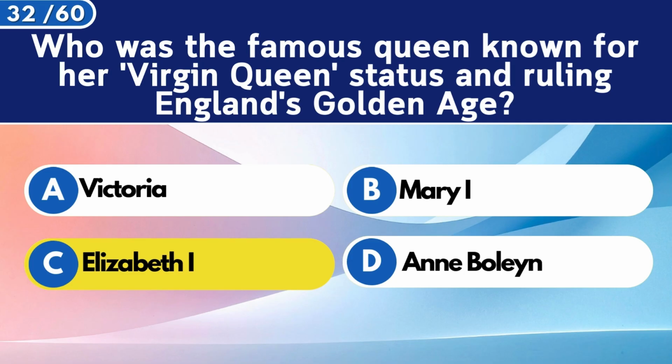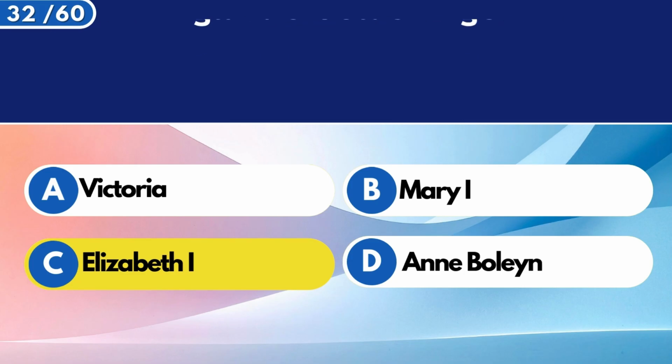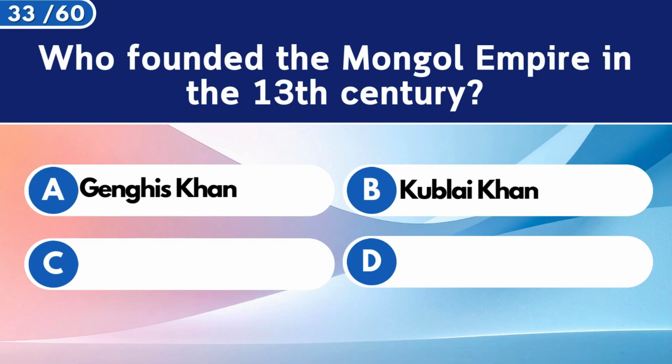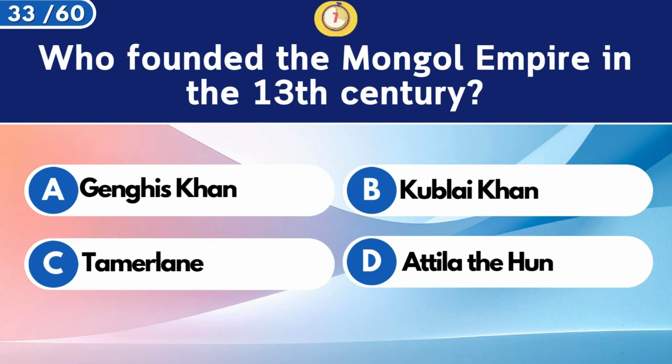Elizabeth I. Who founded the Mongol Empire in the 13th century? Genghis Khan.